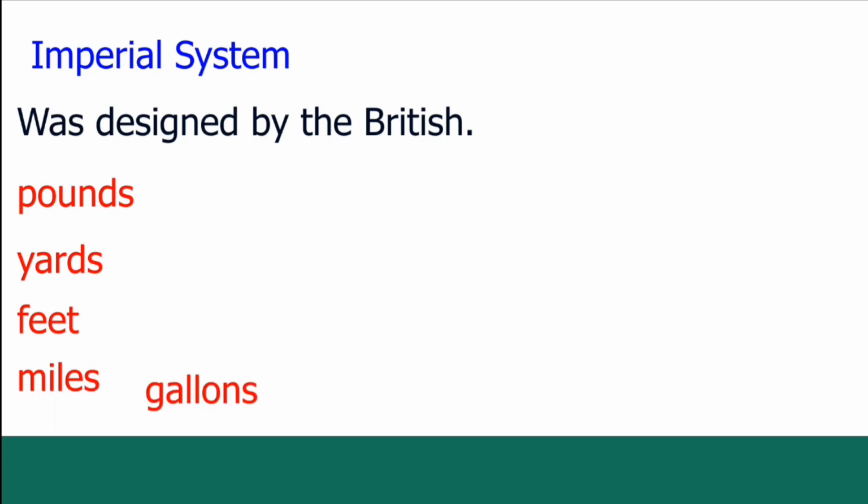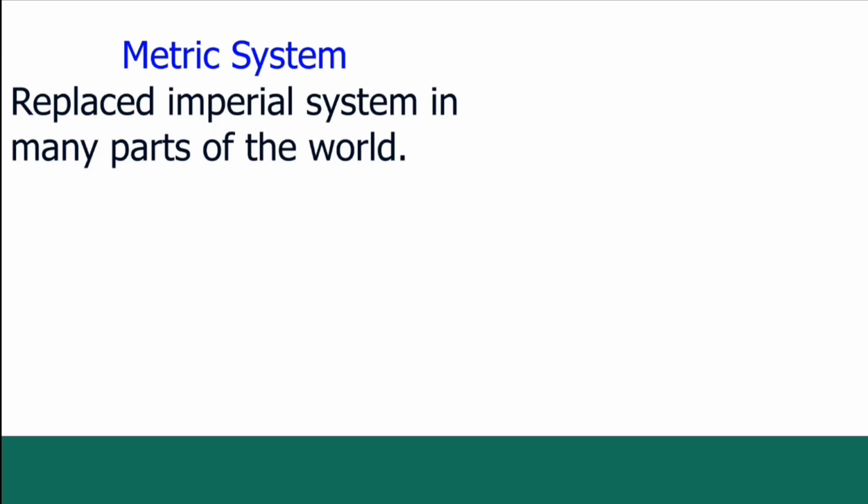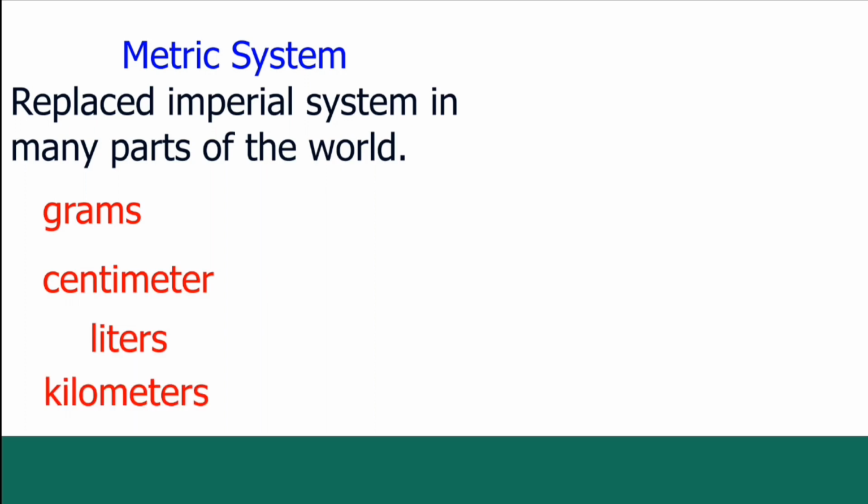After a while, across the world, people began to use another system, known as the metric system. This started to replace the Imperial System in many parts of the world. But there are still other parts of the world that use the Imperial System. Now, under the metric system, we've got units such as grams, centimeters, liters, and kilometers. So you can see that there are different kinds of units that can be used across the world. So what happens when we're in science? Well, to deal with that problem, an organization was set up known as the International System of Units that came up with standardized units that can be used when it comes to science.